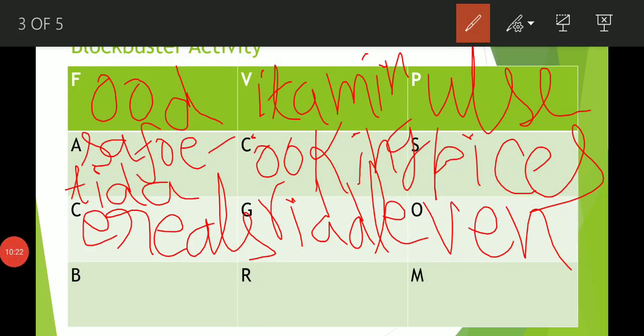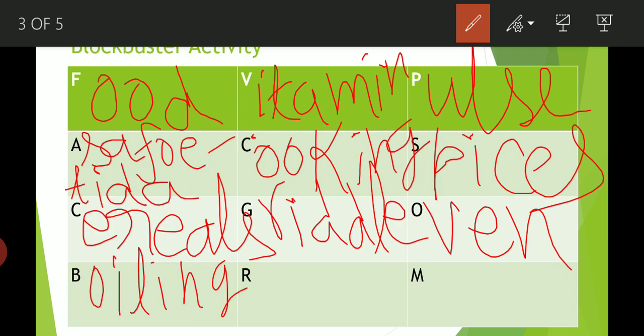Next question is, which method of cooking is used to cook rice? And the answer should start with which letter? With the letter B. Tell me, what is the right answer? The right answer is boiling. This word starts with the letter B, and we cook rice using the boiling method. So this answer is right. Now come on to the next question.